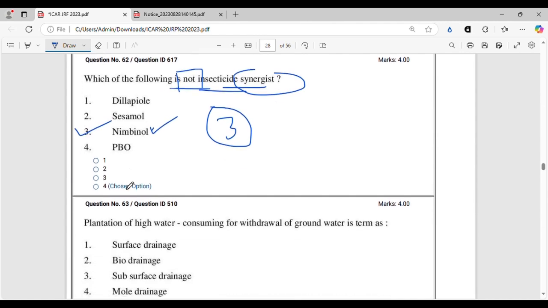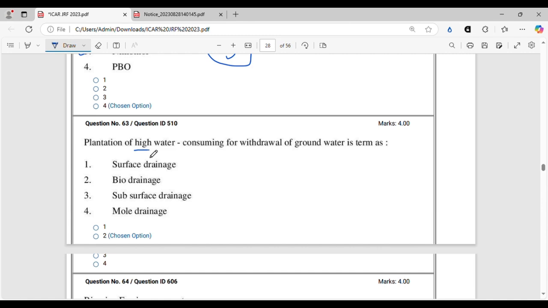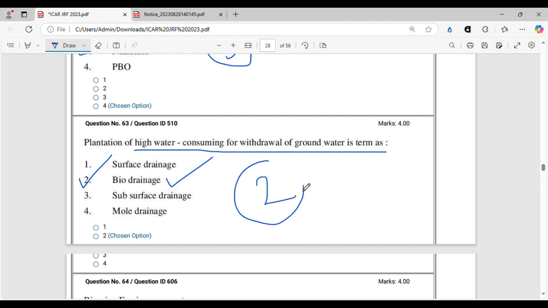So let's move on. Plantation of high water consuming plants for withdrawal of groundwater is termed as, this is a very easy question. Even if you don't know this, you can answer this from your knowledge of the English language, and it is called biodrainage, because high water consuming plants, they have missed the word plants here, not a problem, we can add it. Here we can see the word plantation.